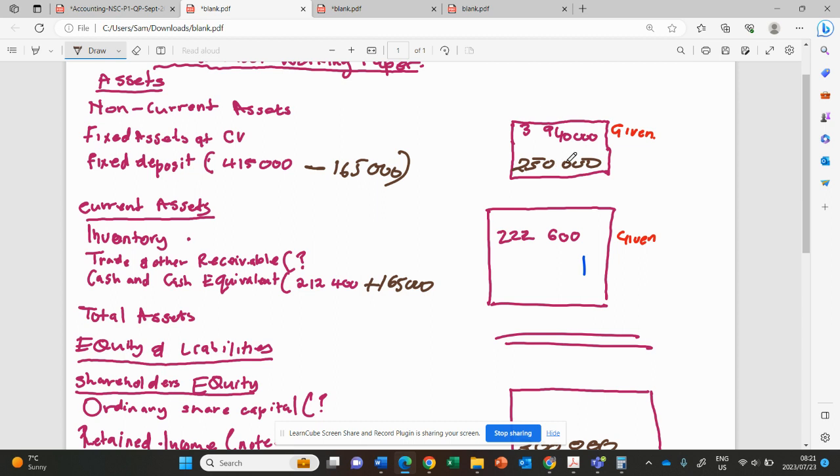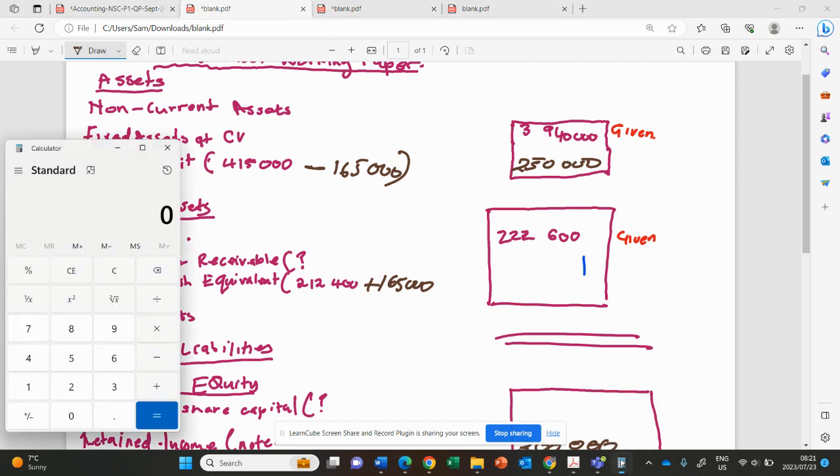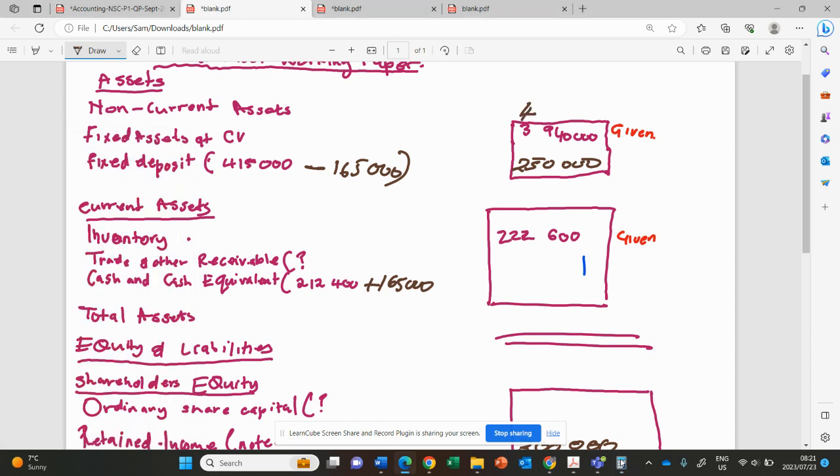Now we can calculate the non-current asset total. That would be 3,940,000 plus 250,000, then that would be 4,190,000.